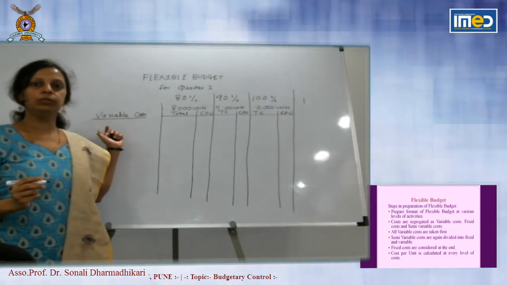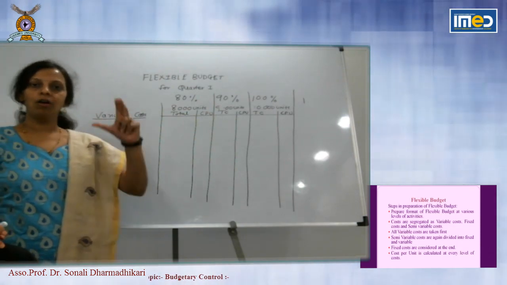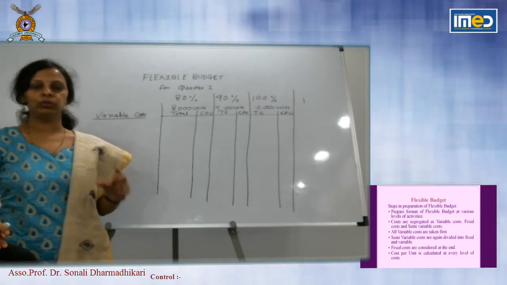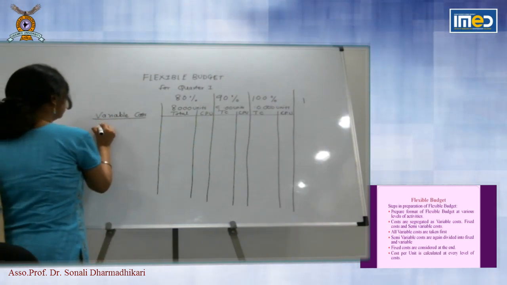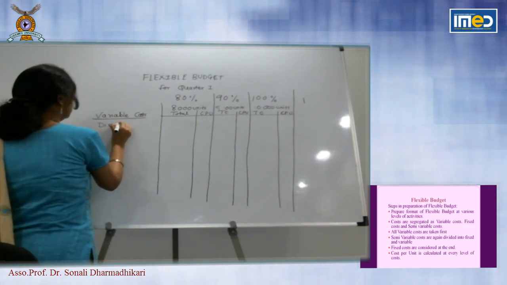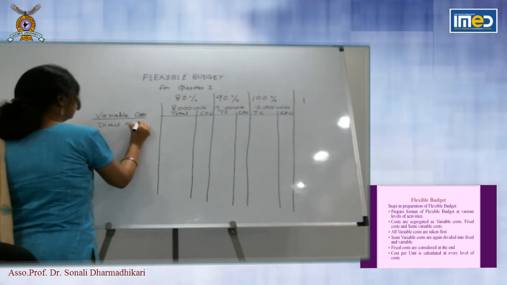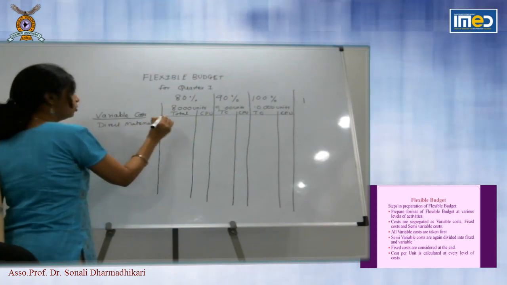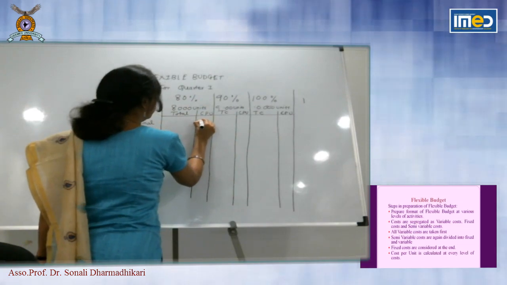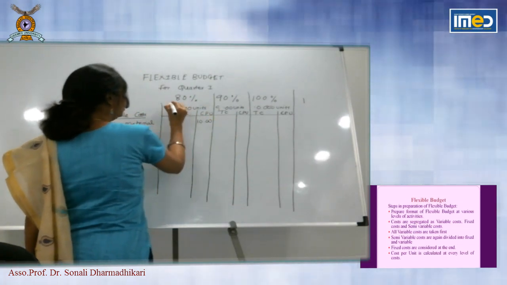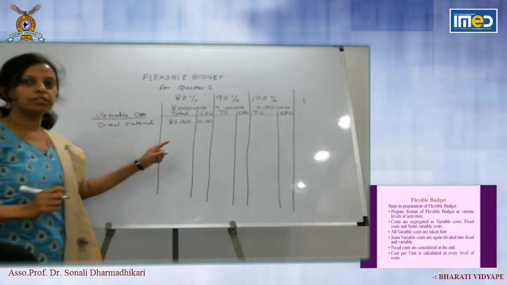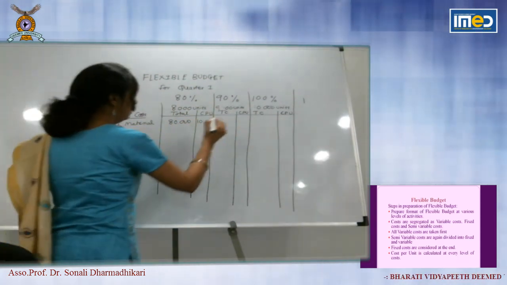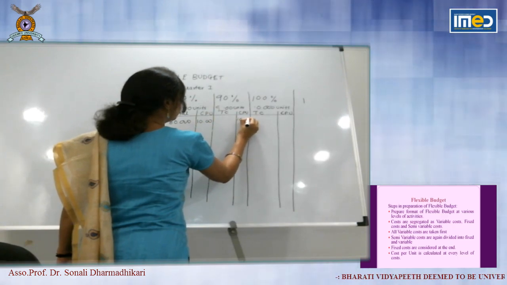In the question, all variable costs will be given to you where the cost per unit is given. So suppose first is direct material. Cost per unit is suppose 10 rupees. 10 into 8,000, 80,000 will be total cost at 80% level. Cost per unit remains constant.